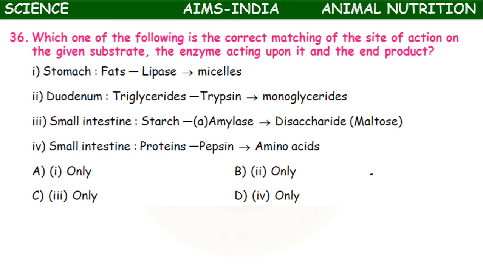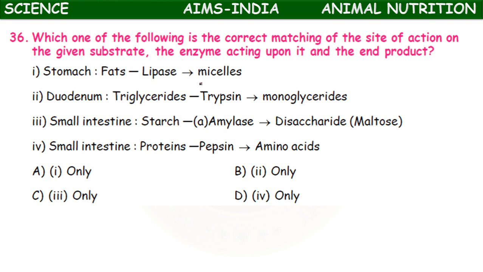Once again, these are questions which appeared in previous contests. Which one of the following is the correct matching of the site of action, the given substrate, the enzyme acting upon it, and the end product? Here organ, substrate, enzyme and product are given. So of the four options, which one is correctly matching?